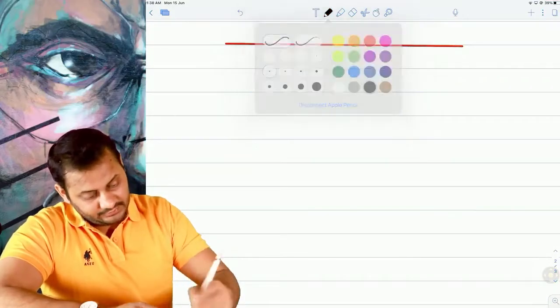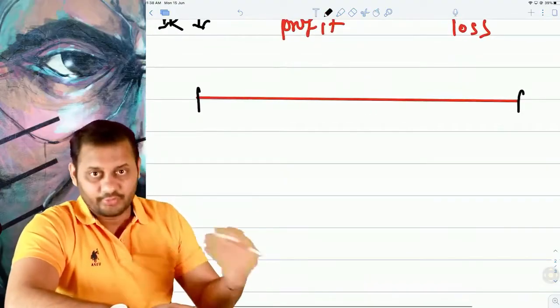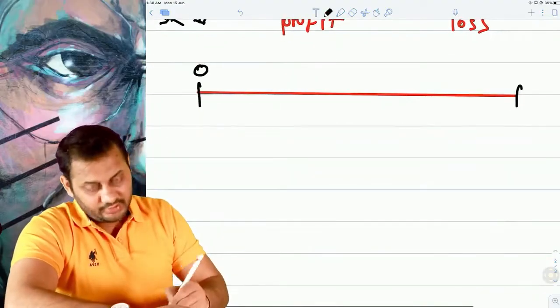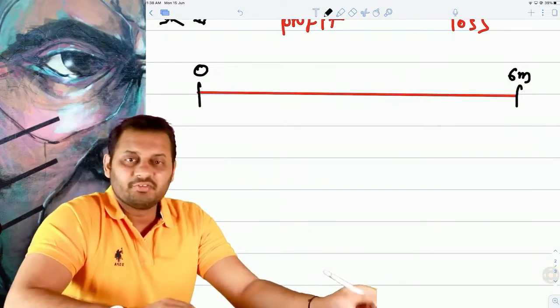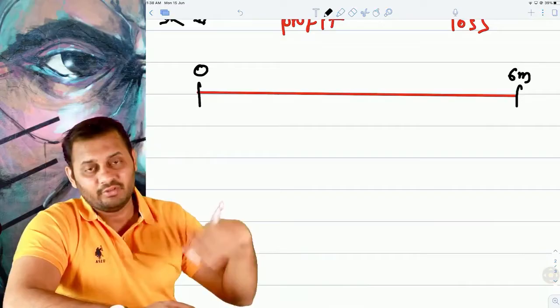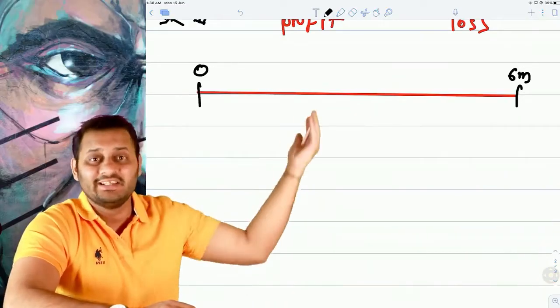So let's say this is time 0 and this is time 6 months. You want to take a loan. You don't want to take a loan here, but you want to take a loan after 6 months. There is some kind of fear in your mind that when I go to take the loan from the bank after 6 months, the interest rate would have increased by that time.